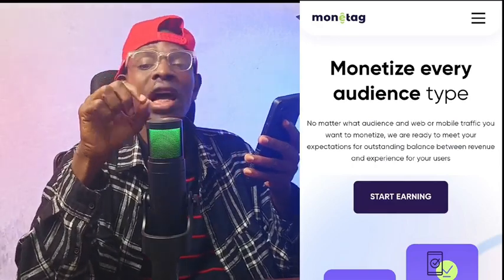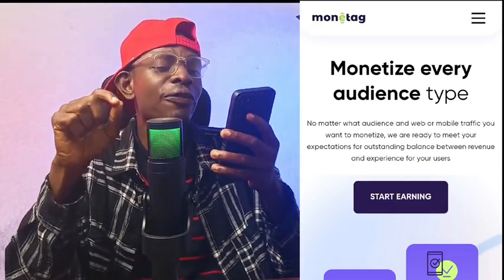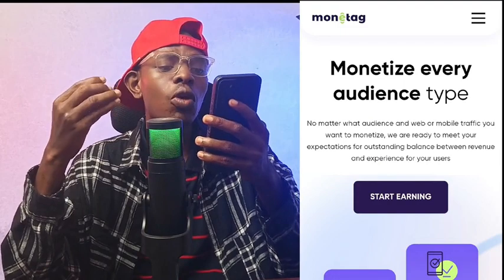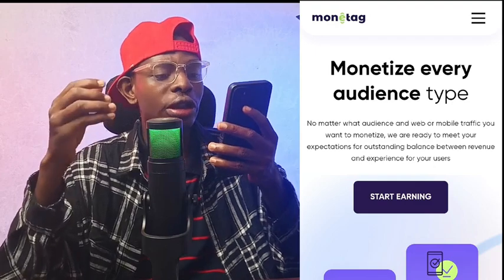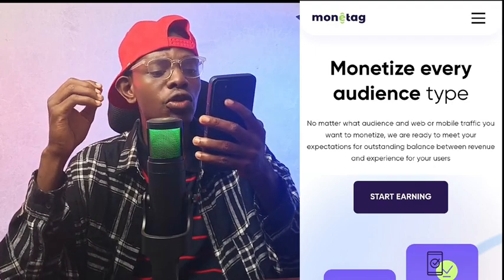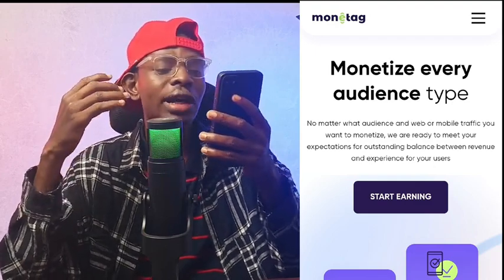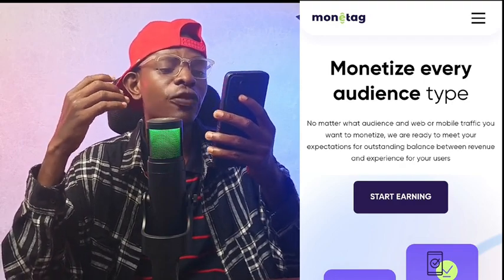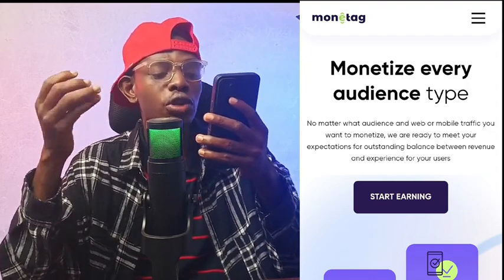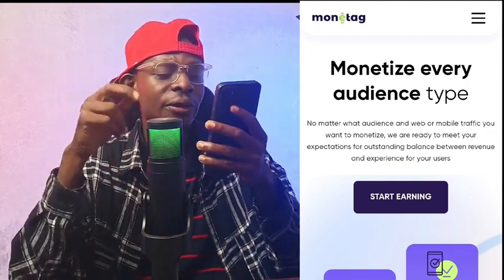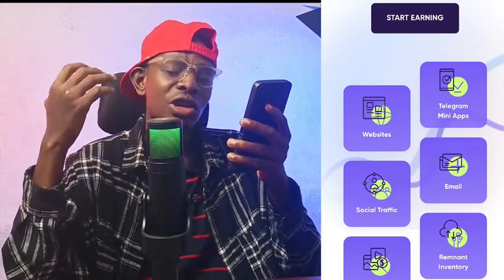Now, when you look at the platform here, it says monetize every audience type. No matter what audience or mobile traffic you want to monetize, we are ready to meet up. We are ready to meet your expectation for an outstanding balance between revenue and experience for your users. As you can see, it says start earning. You are going to see Telegram mining app, website, email, social media traffic, and so much more.